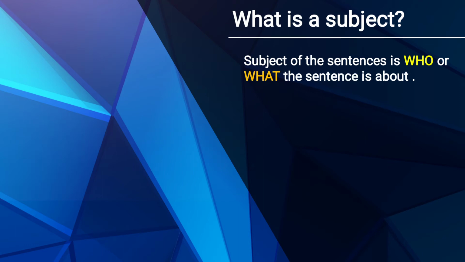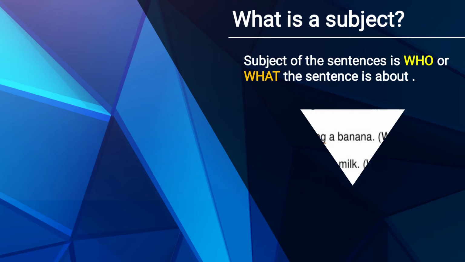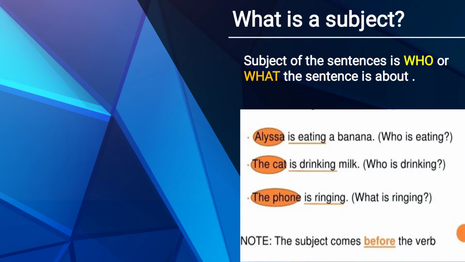The subject of the sentence is who or what the sentence is about. We will understand by the examples given below. Elisa is eating a banana. Here the subject is found when we ask who or what is described. Who is eating? Elisa is eating. So here Elisa is the subject.